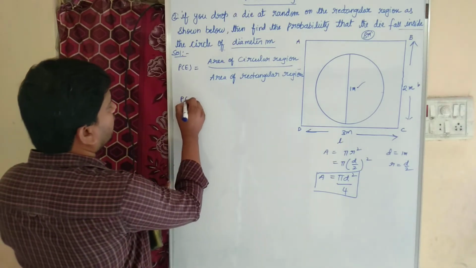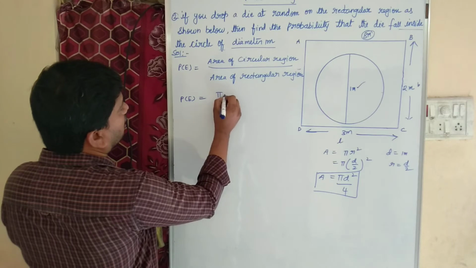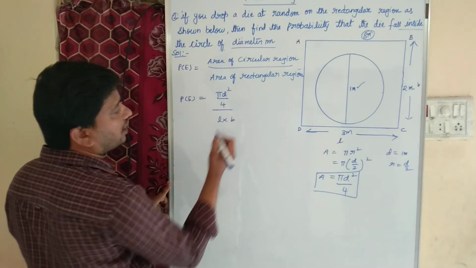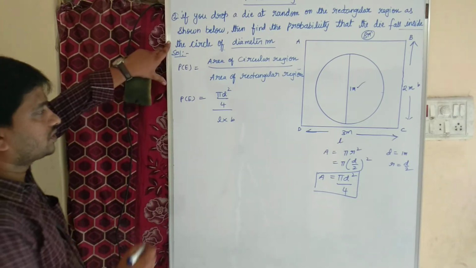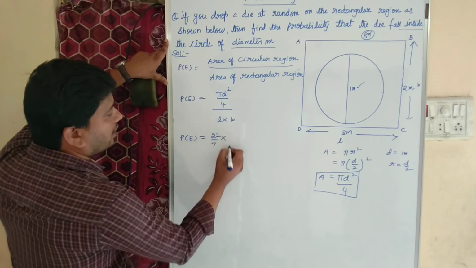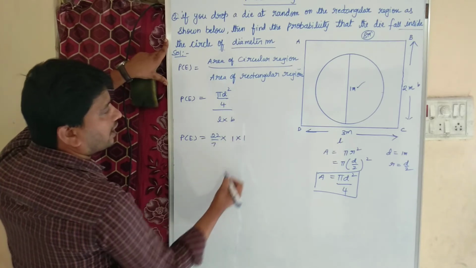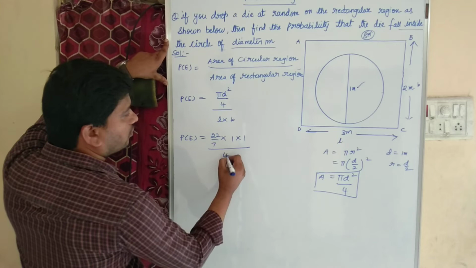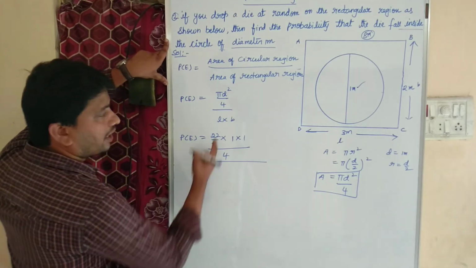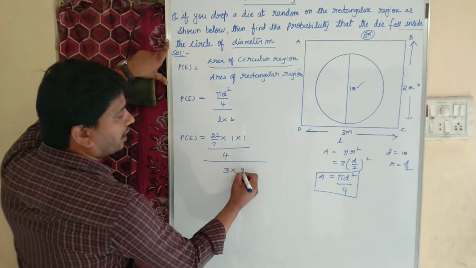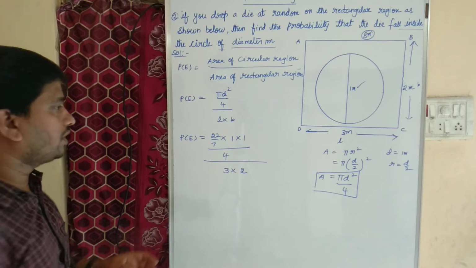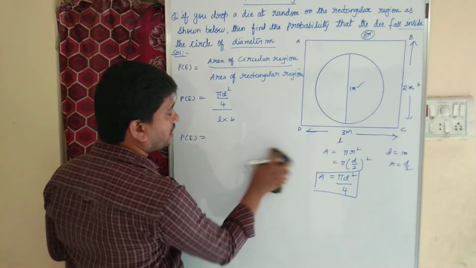So P of E equal to pi d square by 4 divided by the area of rectangle. Area of rectangle is L into B, right? So P of E equal to pi value 22 by 7, diameter is given 1 into 1 divided by 4, whole divided by L into B. L equal to 3 and breadth is equal to 2. If you are confused like this, we will find them separately so that you can do it easily.